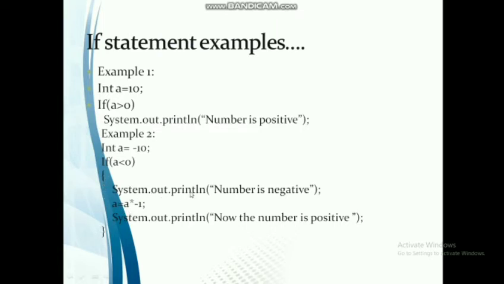So system.out.println number is negative. Then I want to make it positive. So a will be multiplied with minus 1. So minus 10 will be multiplied with minus 1, so the number will become minus 10 into minus 1, that is 10. Then system.out.println now the number is positive. So this is an example for a simple if.